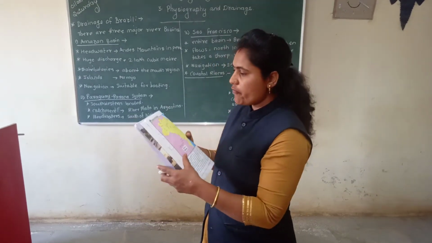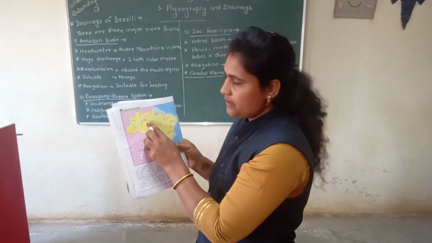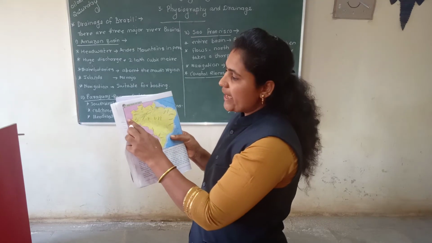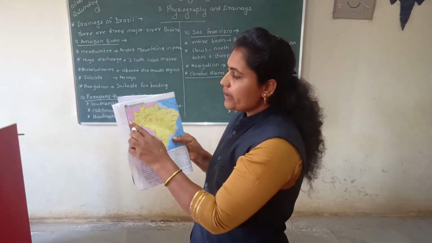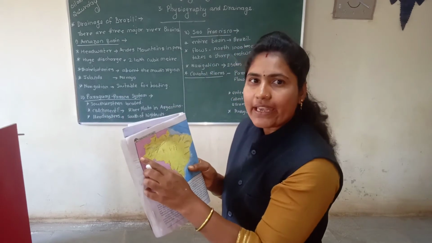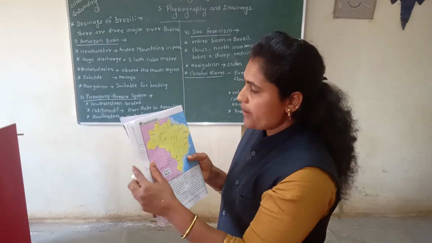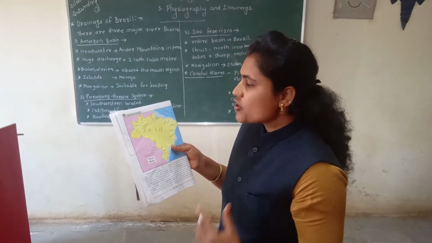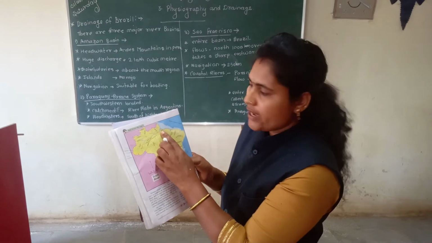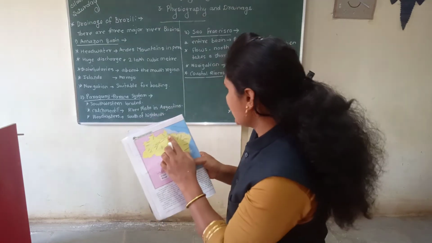Figure number 3.4. Student, here is the Amazon river basin. Here are the Andes mountains in Peru, and from here the Amazon river collects its headwaters. The mouth of the Amazon river basin is found here, and here is the Marajó Island.